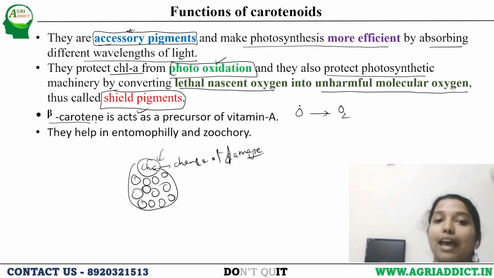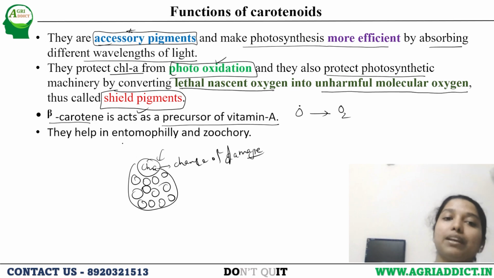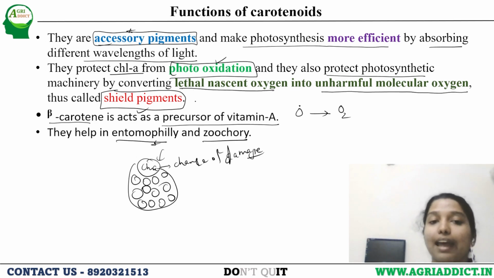Beta carotene acts as a precursor of vitamin A, as I told earlier, and they help in entomophily and zoochory. Why? Because they have bright colors, bright orange, yellow. So they give the plant a very attractive color, which helps that plant attract different insects. So they help in entomophily and zoochory.